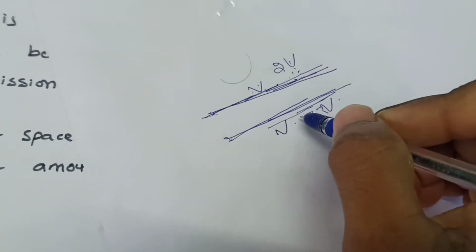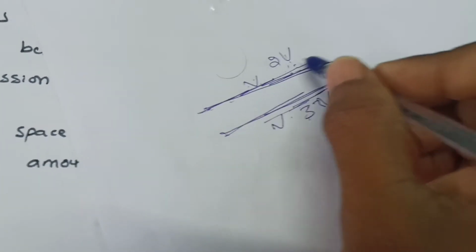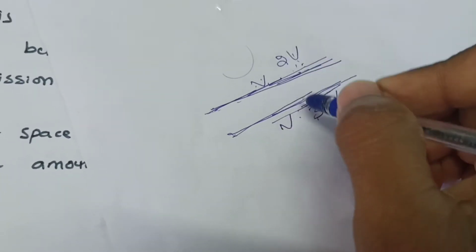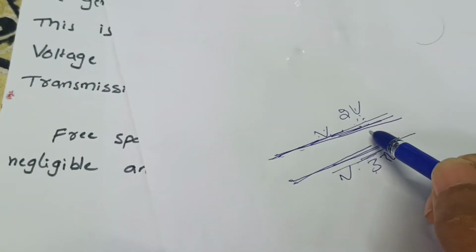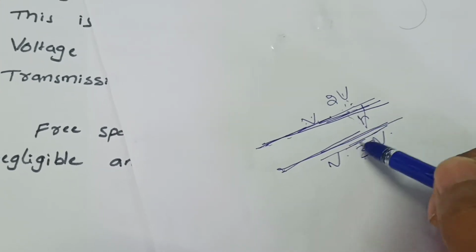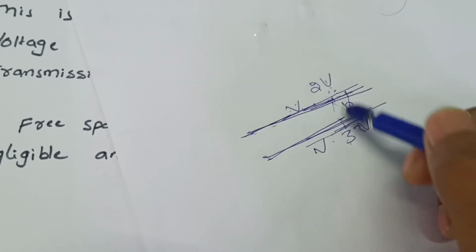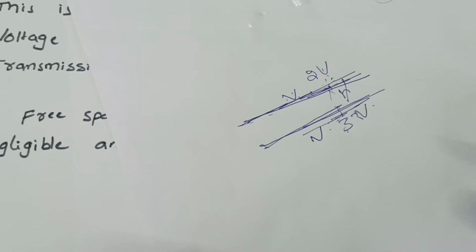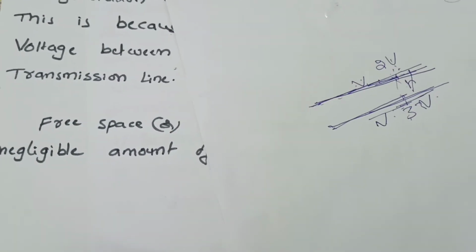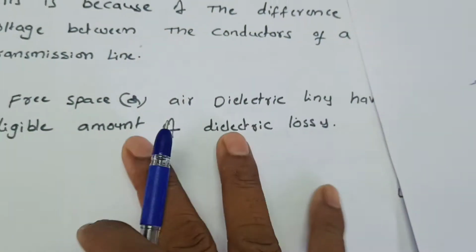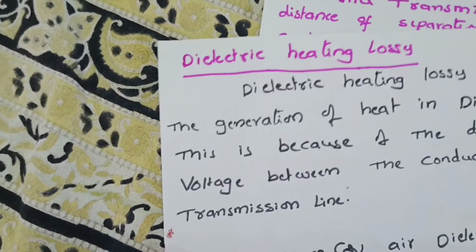So if a voltage difference occurs between the conductors of the transmission line, then some amount of heat is generated in the dielectric material between the two conductors. Some amount of energy is dissipated in the form of heat. This is known as dielectric heating loss.